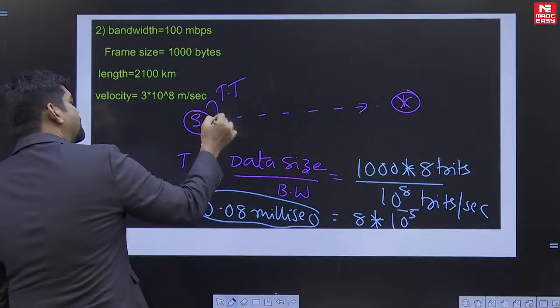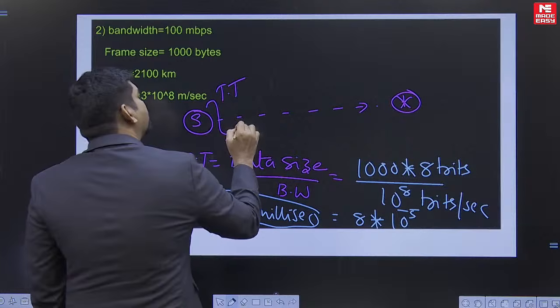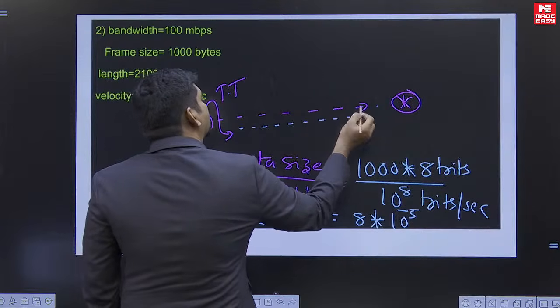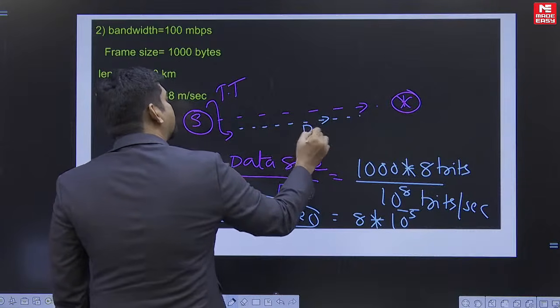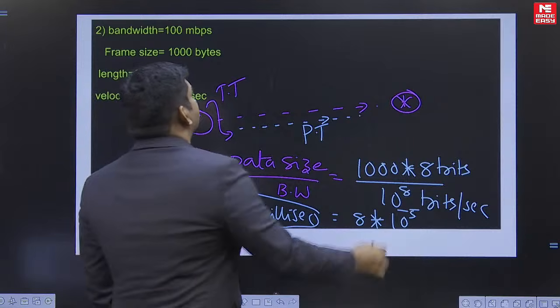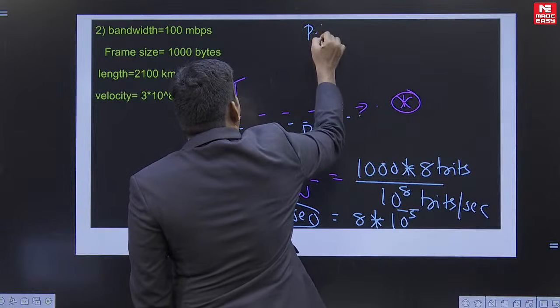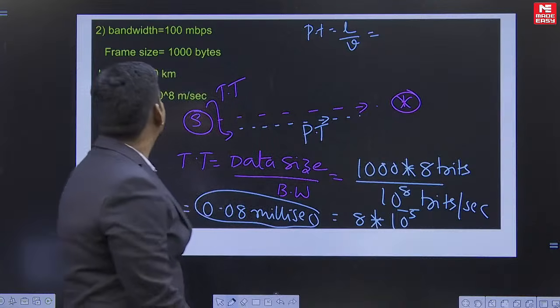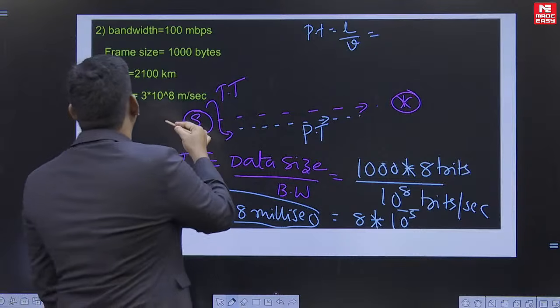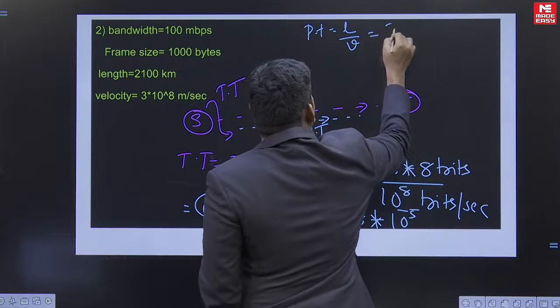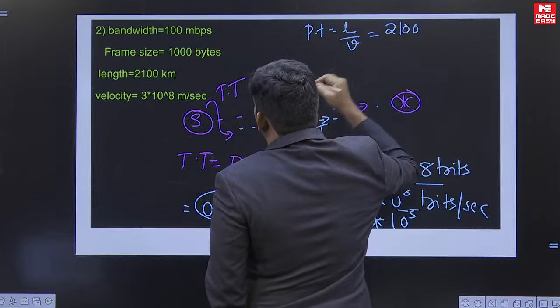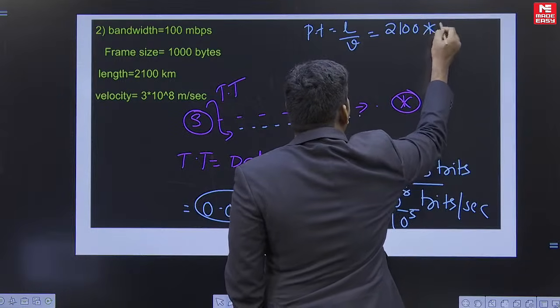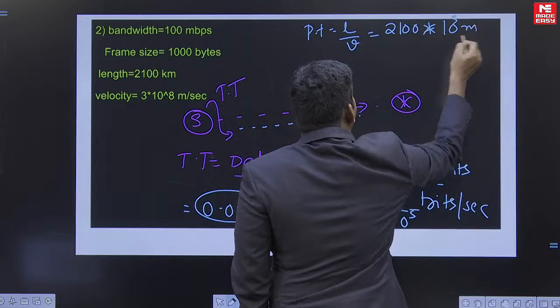That means for placing the data, that is called transmission time, and for the data to go to that particular satellite, that's called propagation time. The propagation time is given as length upon velocity. In the given content, the length is given as 2100 kilometers, which you convert into 10 power 3 meters.